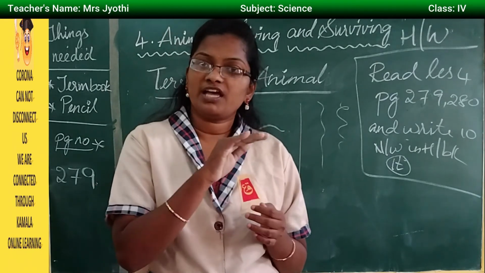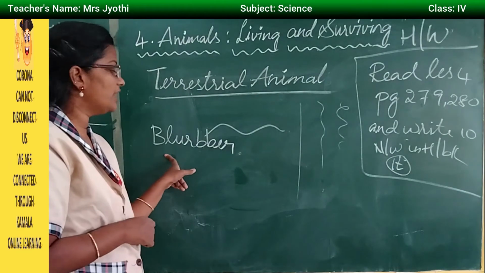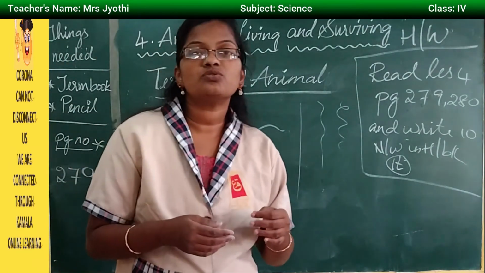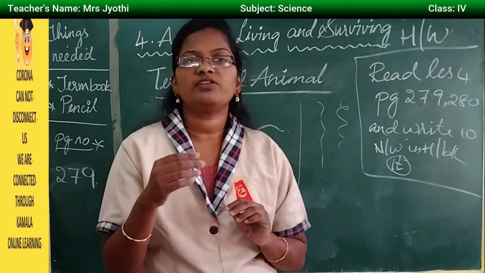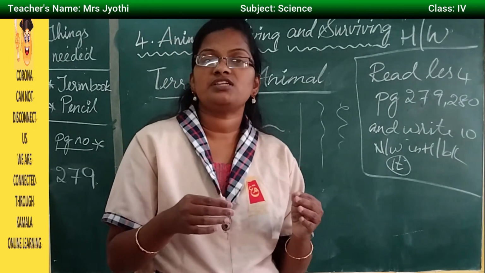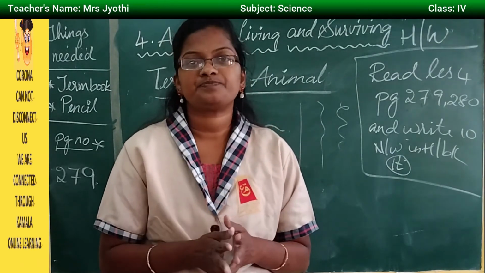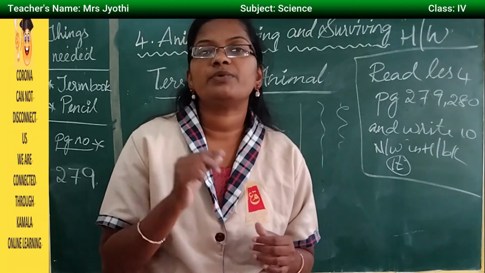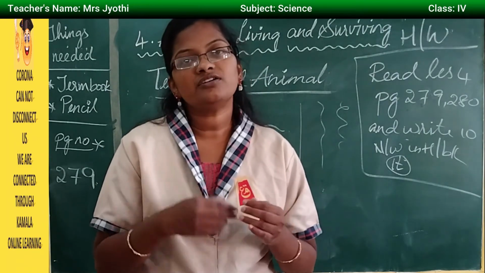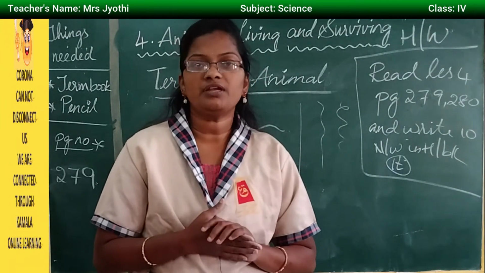And under the skin, they have a huge layer of fat, which is called blubber. Later, it is used as food in the winter season. Most of the time there will be snow, but in winter season there will be a lot of snowfall where the animals cannot come out for hunting. So in such conditions, these animals can use that blubber, that fat, as food to gain the energy to live for the next coming time.